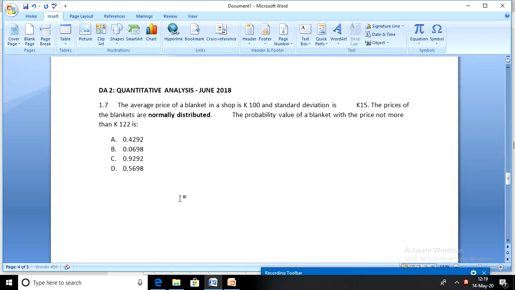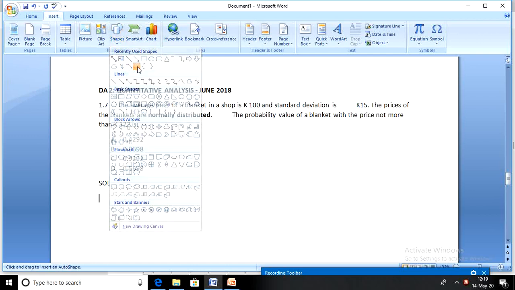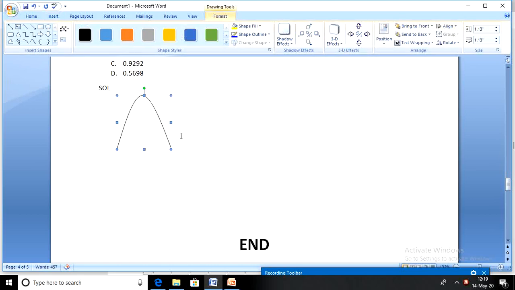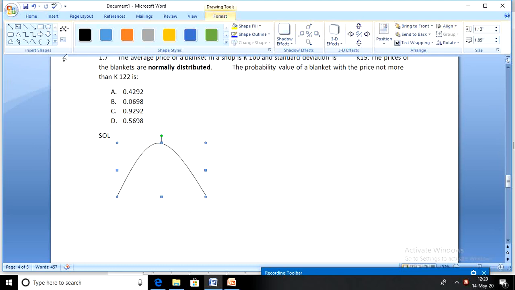So let's see how we can solve this particular question. Symmetric curve first. Until you feel you are so used to it that you don't need the symmetric curve to find answers, for now take advantage of it. Always put up the symmetric curve.